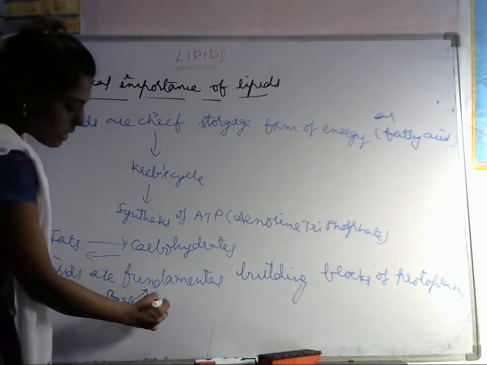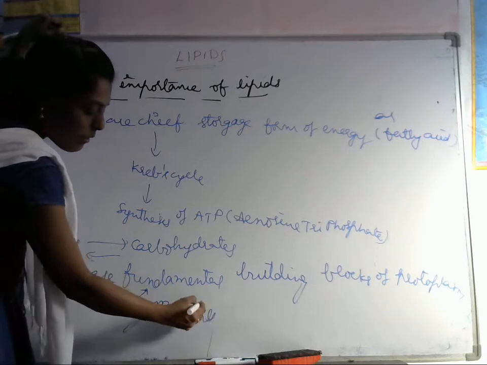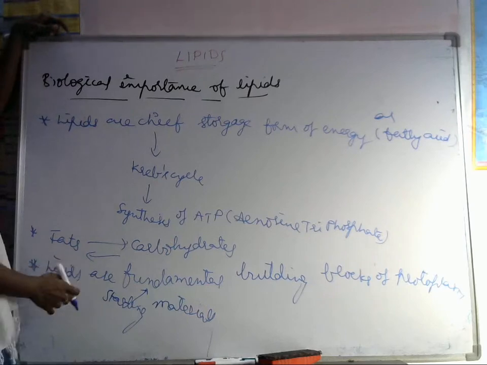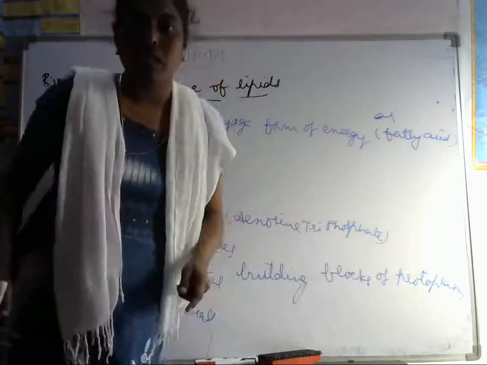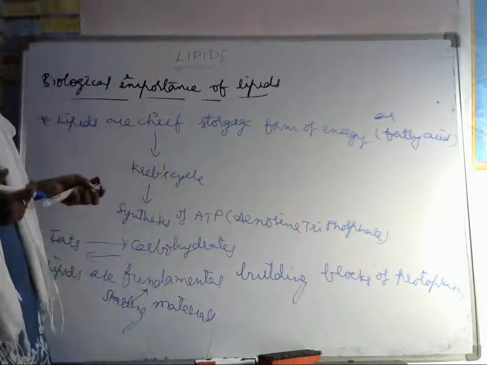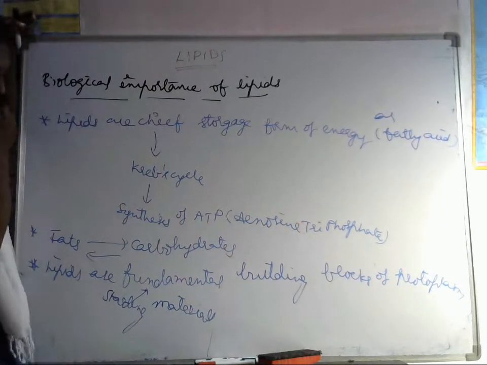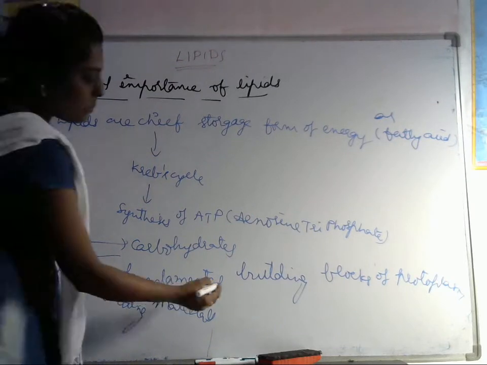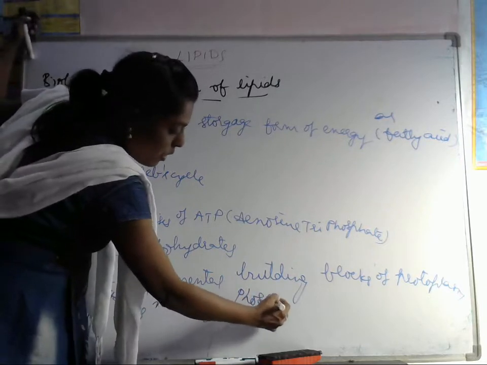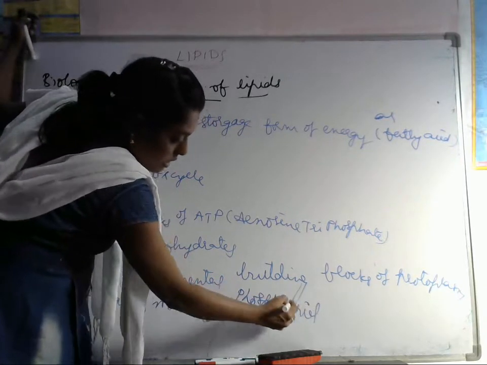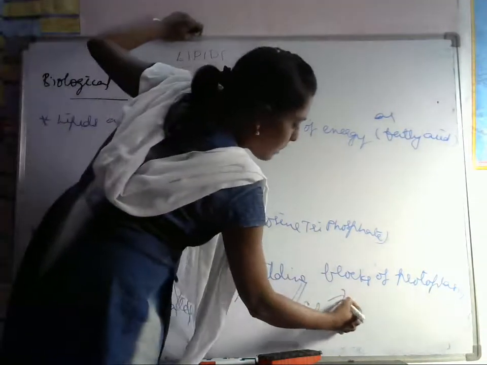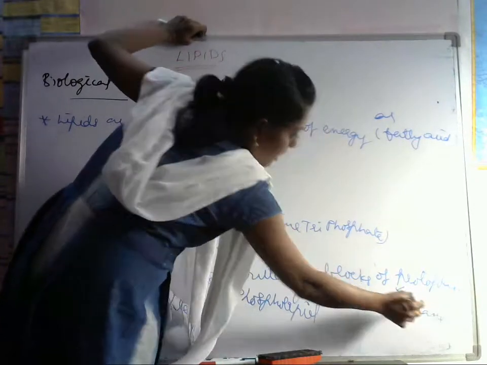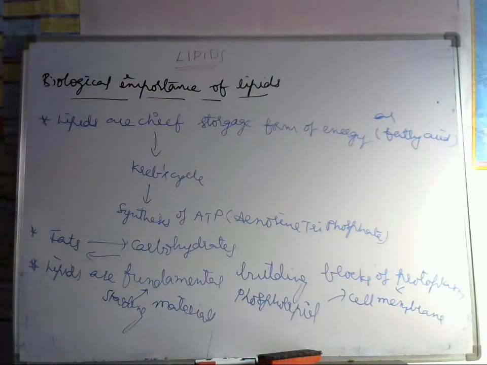Lipids are the starting materials of protoplasm, which is present in the cell membrane, in the form of phospholipids.